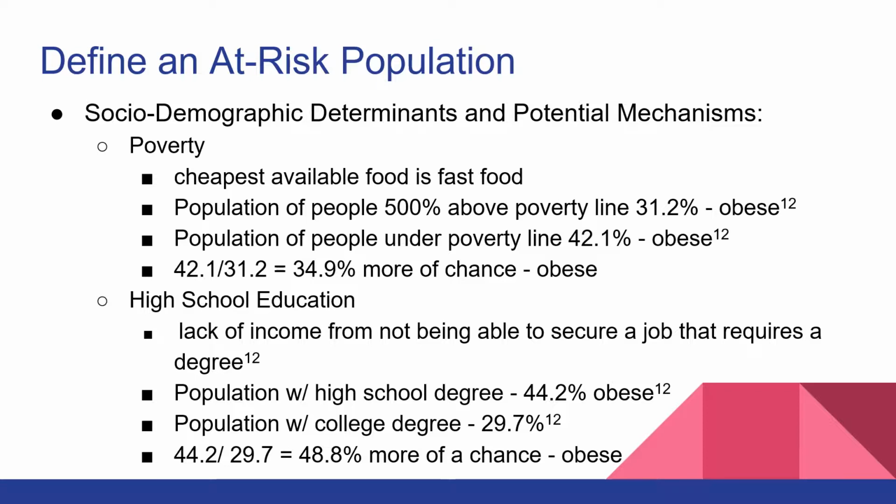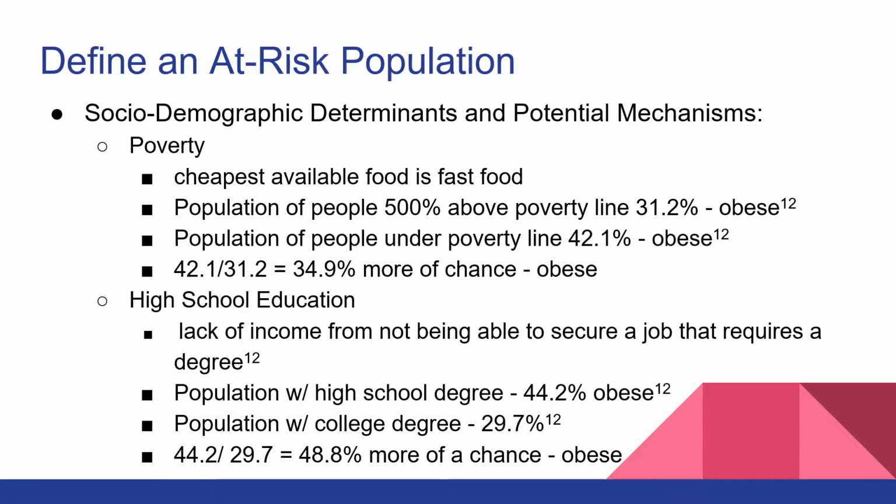Looking at specific populations, of the population 500% above the poverty line, only 31% was considered obese, compared to 42% of the population under the poverty line. Comparing these two rates, the people under the poverty line had around 35% more of a chance of being at risk for obesity.